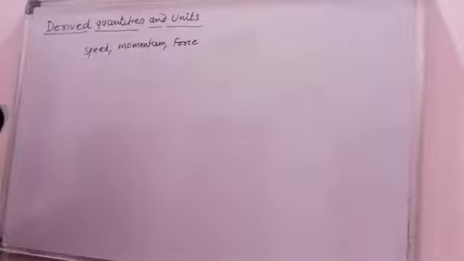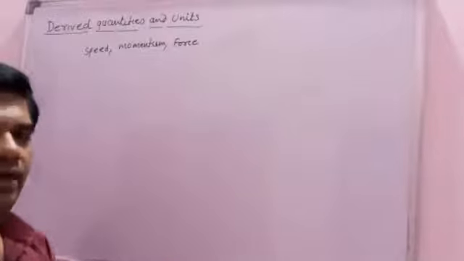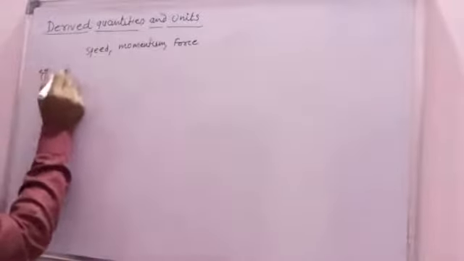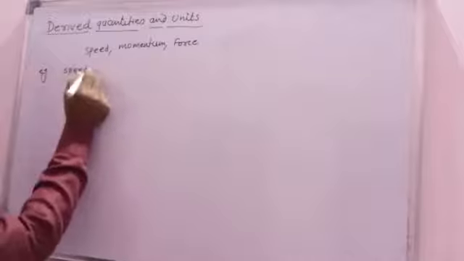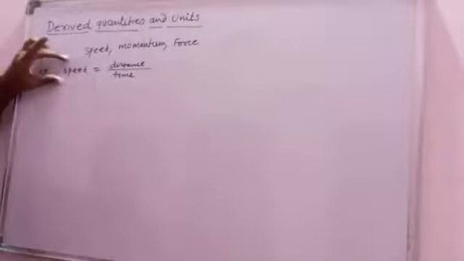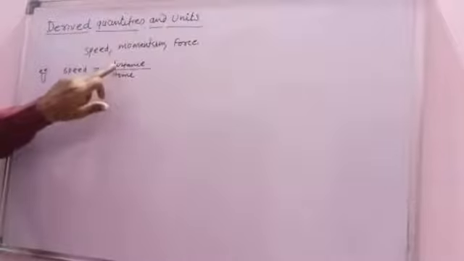So, how can we describe these derived quantities in terms of fundamental quantities, or derived units in terms of fundamental units? For example, consider speed. Speed is nothing but distance upon time. Speed is a derived quantity equal to distance upon time. Distance is a fundamental quantity, that is length.